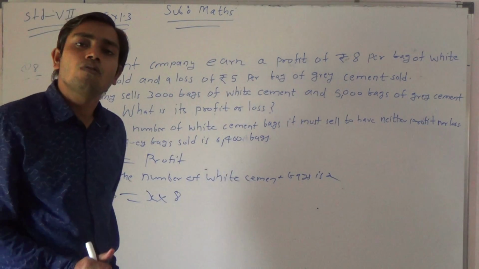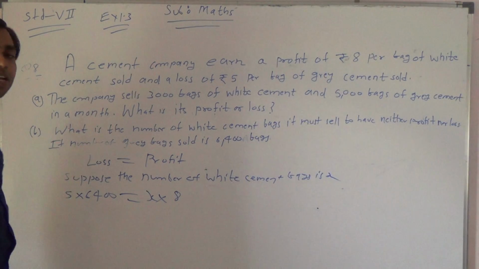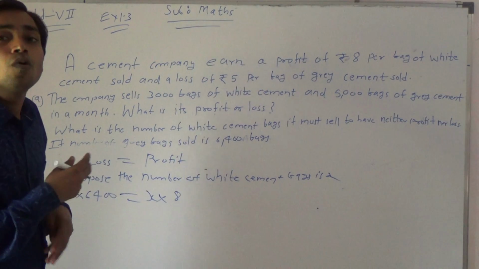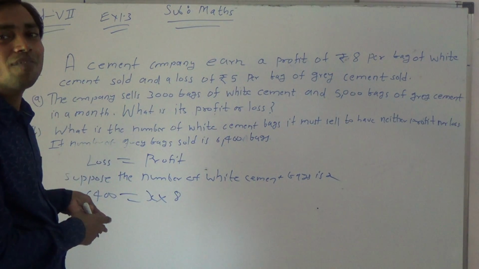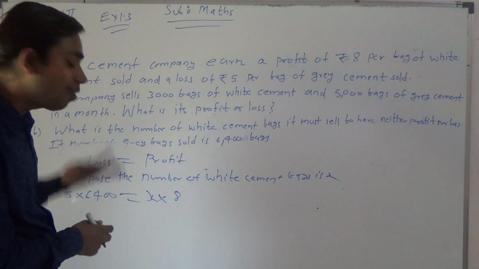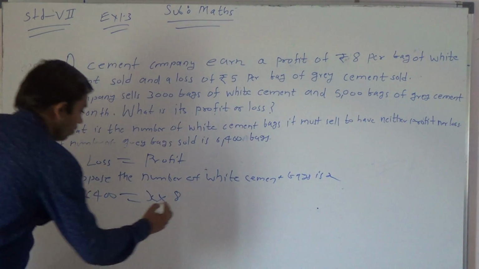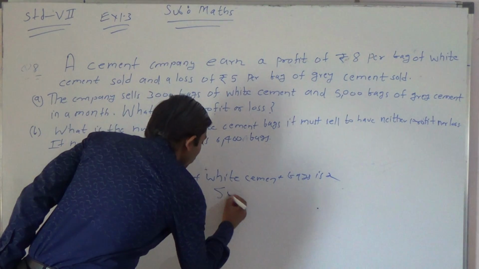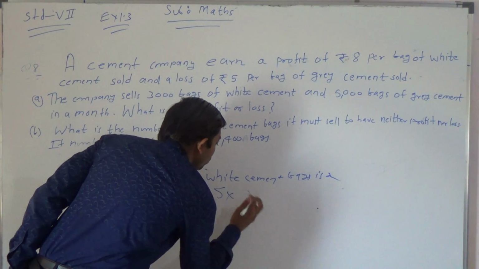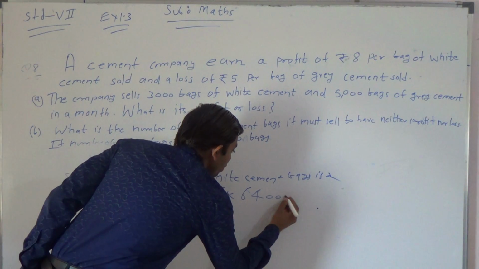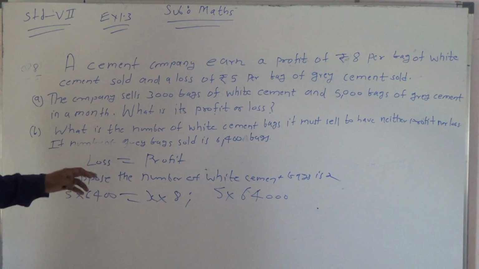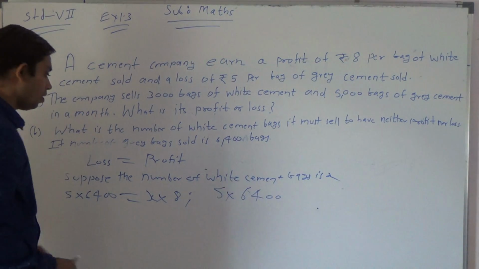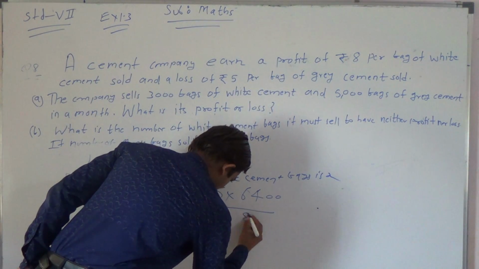Now after this, what to do, my dear students? We have to segregate the variable on one side and the constant on the other side, in order to find the number of white bags. That will become our inference, our conclusion. So let us do that. Let us take this on the left side: 5 into 6,400, I'm so sorry, it is 6,400 given, my dear students, divided by 8.